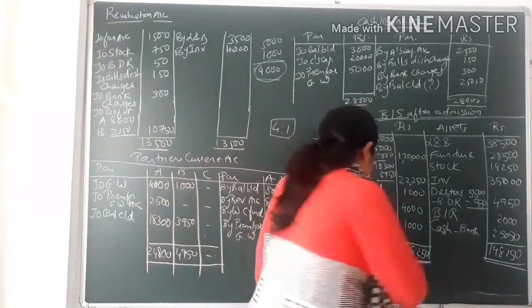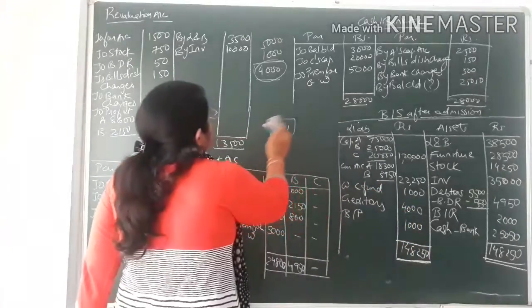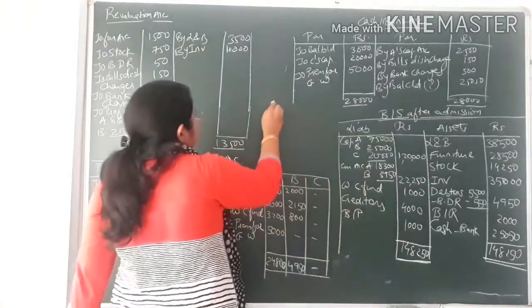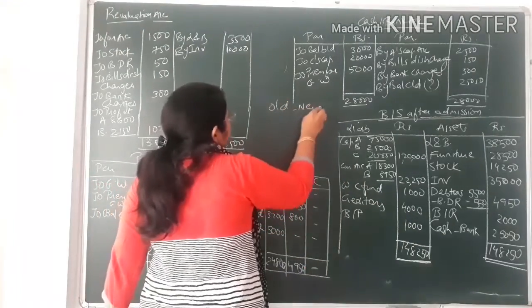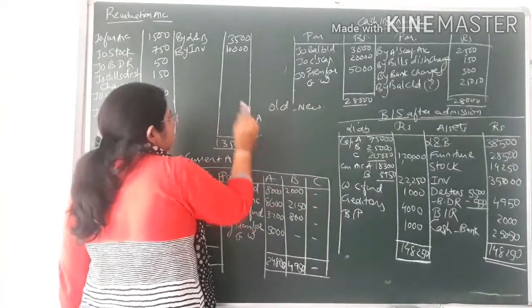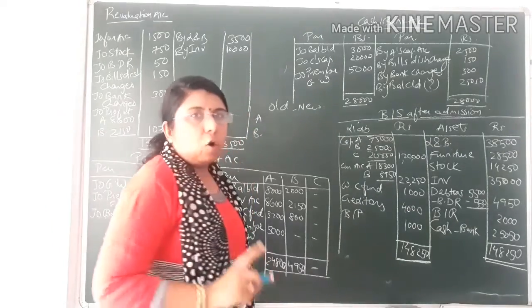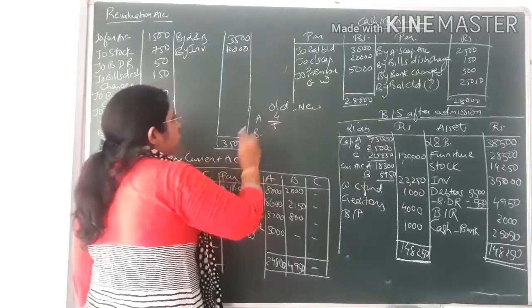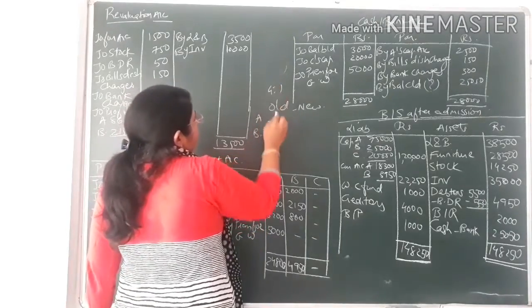That we have to find out. So let's find first of all the sacrifice ratio. For finding the sacrifice ratio, you know the formula, that is old minus new, in case of A and in case of B. Now old share of A, that is 4/5, you can see 4:1. So it would come to 4/5.